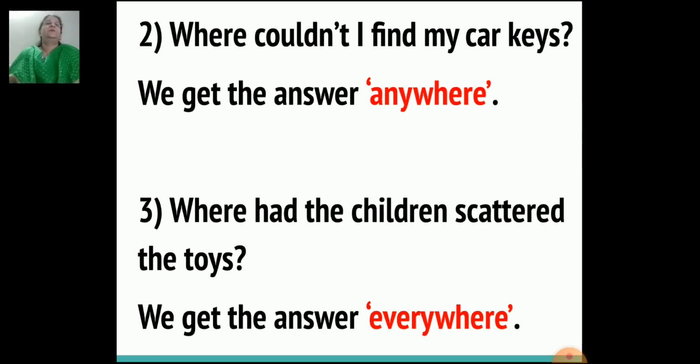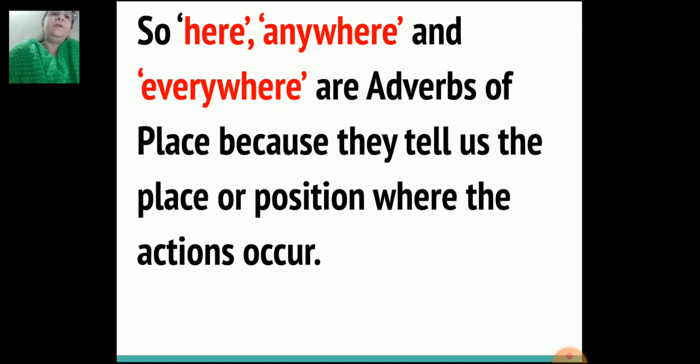Second sentence, you ask the question, where couldn't I find my car keys? And the answer that you get is anywhere. So anywhere is your adverb of place. Third sentence, where had the children scattered the toys? And what answer did you get for this? It is everywhere. So the answer is everywhere, which is adverb of place. So here anywhere and everywhere are adverbs of place because they tell us the place or position where the actions occur.